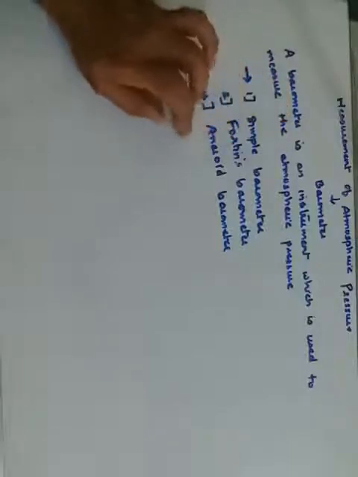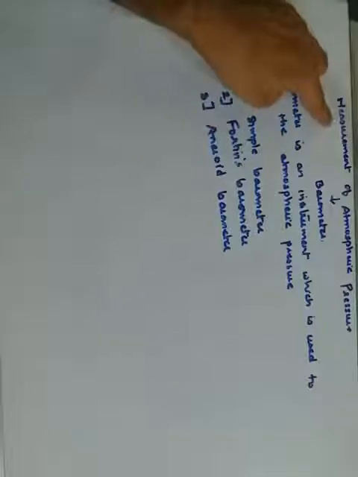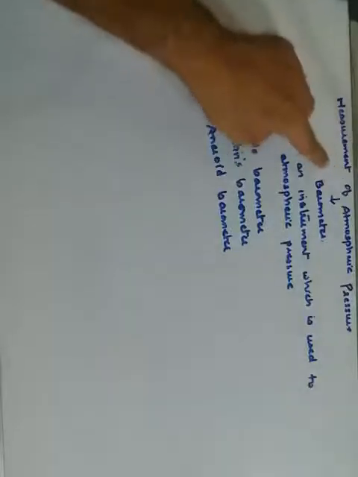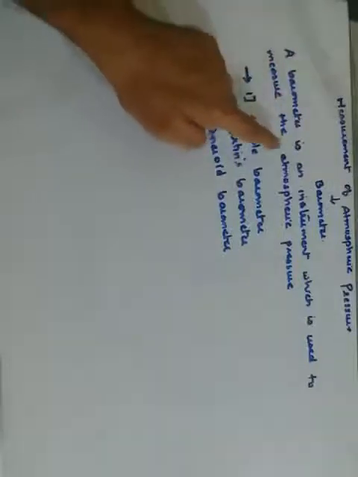Here you remember that the simple and Fortin's barometers require mercury inside them, but the aneroid barometer does not require mercury, it is just a machinery part. Getting it? We are going to start with the simple barometer, then the Fortin and then the aneroid barometer. We started with the measurement of atmospheric pressure. The main instrument used is a barometer.